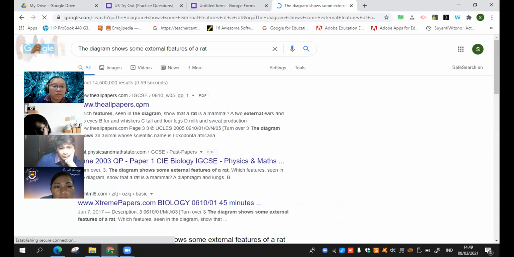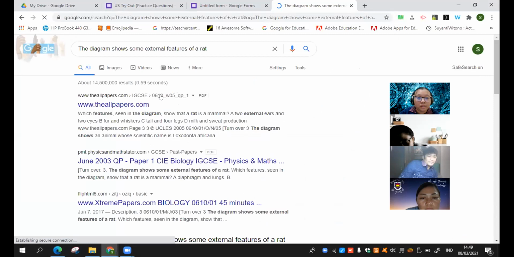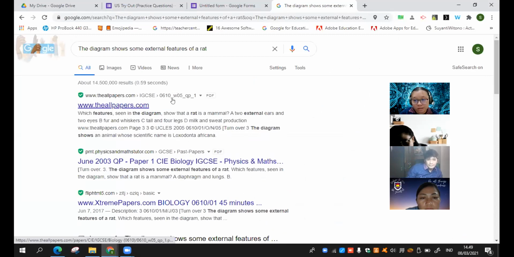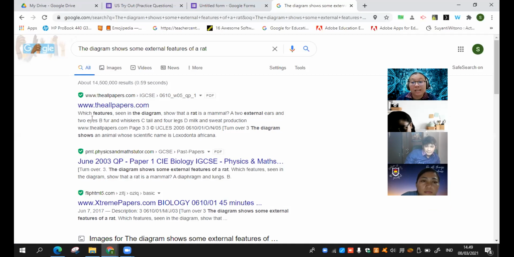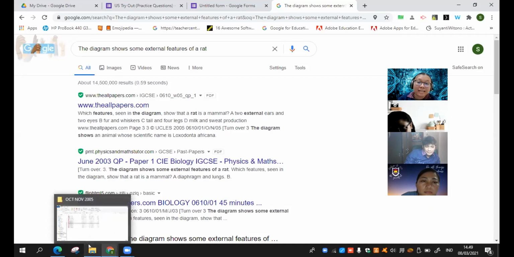You can see here the first one, IGCSE 0610 W05, November 2005, question paper 1. They can get it directly, they can see the marking scheme directly. They can do that even in 15 minutes, without seeing, because the order is just like that in the past paper, except we shuffle all the questions together.